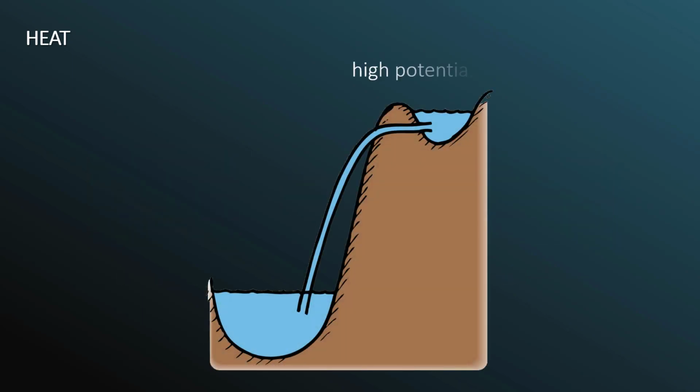And we can take an analogy with water, where you have water at a high potential energy always spontaneously flowing to some location at a lower potential energy. Water will not flow uphill by itself, regardless of the relative amounts of water in the reservoirs. Likewise, energy in the form of heat will never flow from a cooler substance to a hotter substance by itself. Now, you could force it to flow, just like you can create a pump and shove this water uphill. You can force energy to go in the opposite direction. That's what we see with refrigerators. But naturally, on its own, energy will always flow from the higher temperature substance to the lower temperature substance.